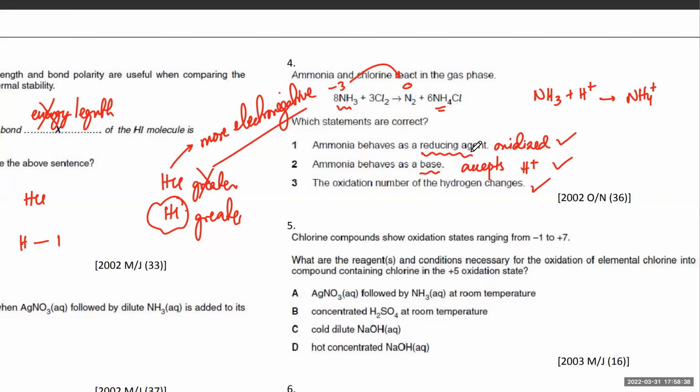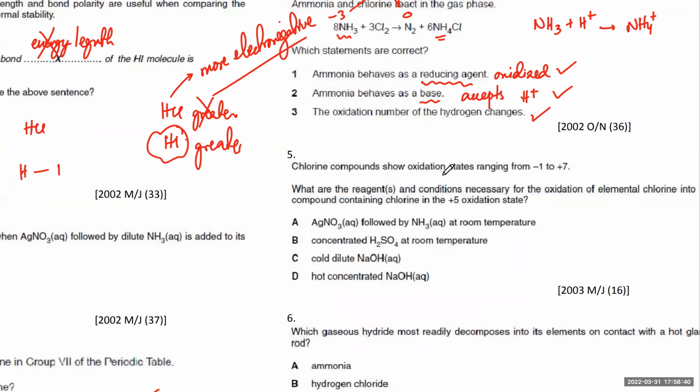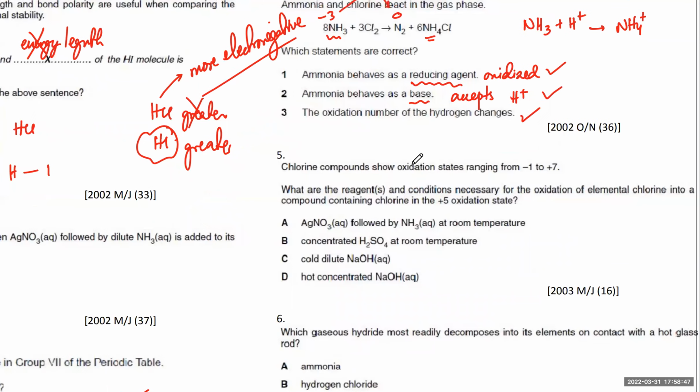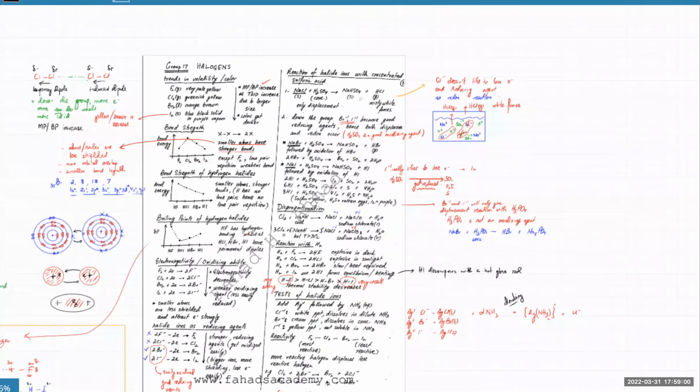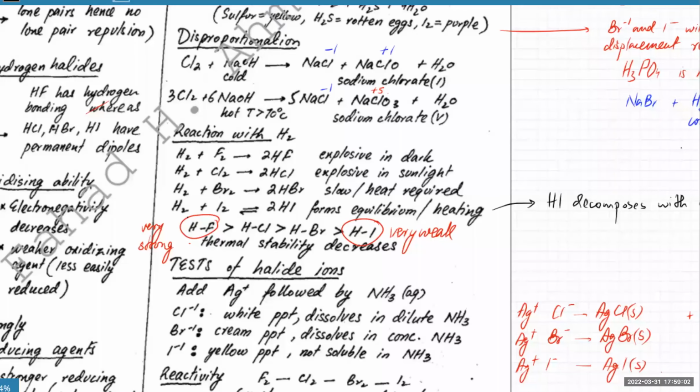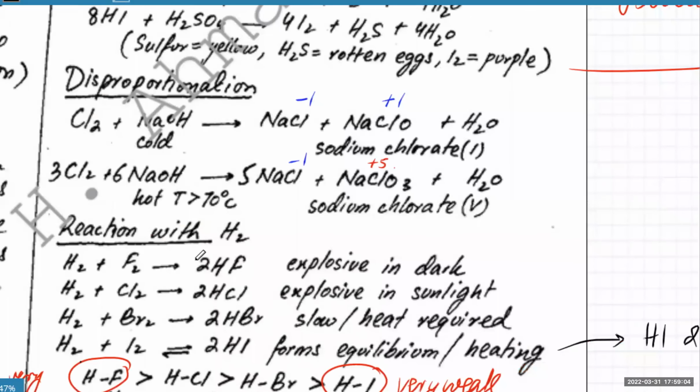Yes. So chlorine compounds show oxidation states ranging from -1 to +7. The question is, what are the reagents and conditions necessary for the oxidation of elemental chlorine into a compound containing chlorine in the +5 oxidation state? So it's basically asking, when does it form a +5 oxidation state? You must remember these two reactions, specifically this disproportionation reaction.